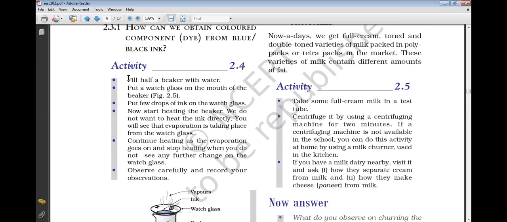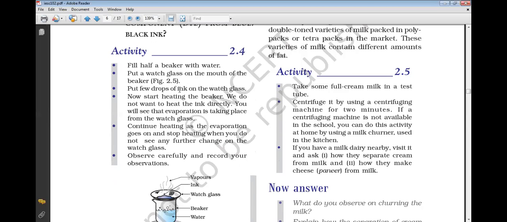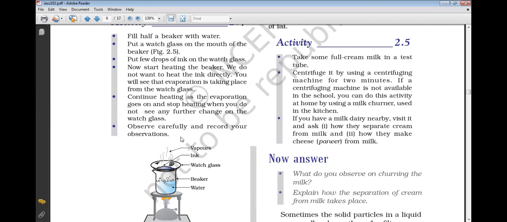So what we can do is fill a beaker with water, put a watch glass on the mouth of the beaker, and put a few drops of the ink on the watch glass. This is a watch glass. Now start heating the beaker. We do not want to heat the ink directly. You will see that evaporation is taking place from the watch glass.